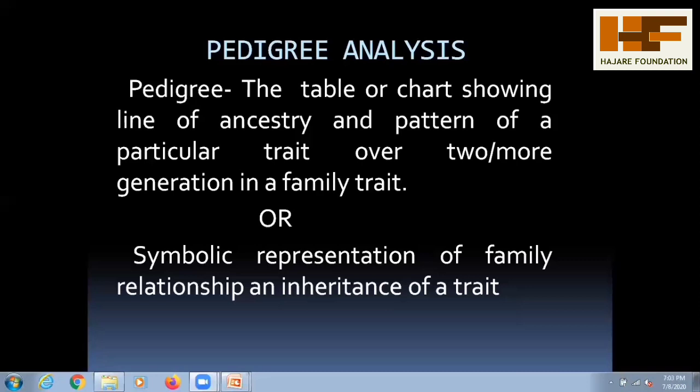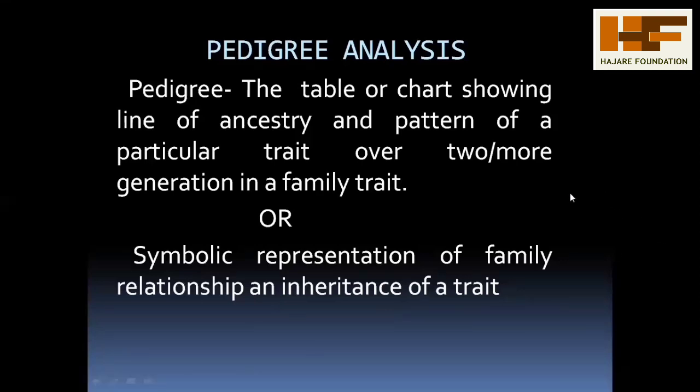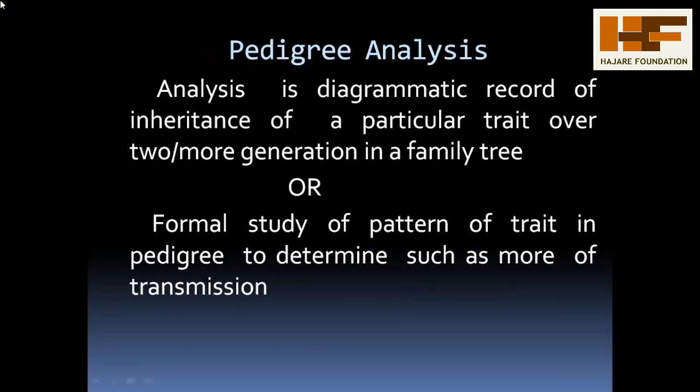And it also helps in the analysis of different diseases from one generation to another generation, and how characters are transmitted from one generation to another generation.